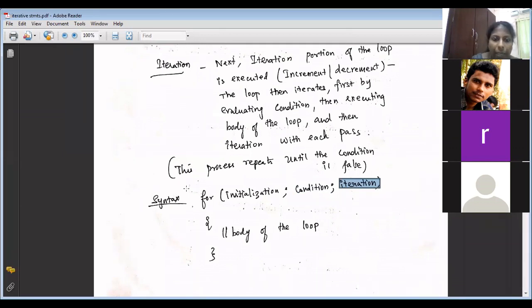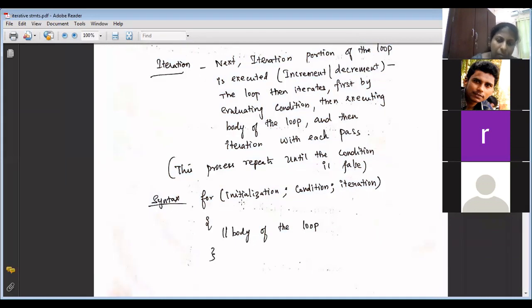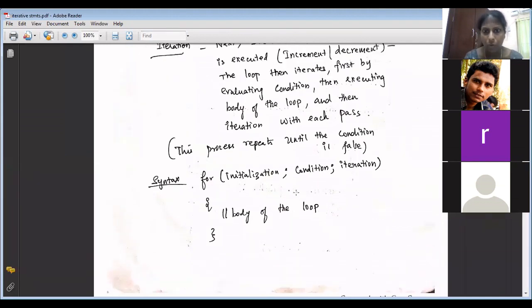When the control enters the for loop, what happens first? First initialization, then the condition. After the condition, where does it go? To the body of the loop. If the condition is false after initialization, it will exit the loop. After executing the body of the loop, it goes to iteration. Then after iteration, it comes back to the condition and then the body of the loop.